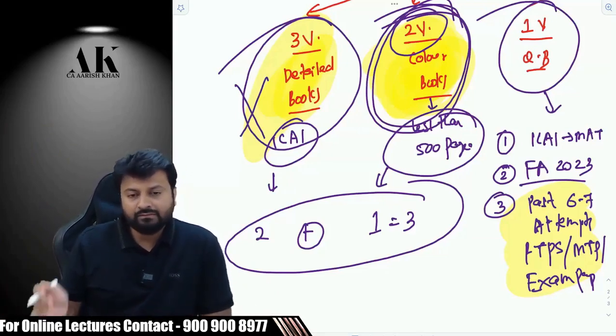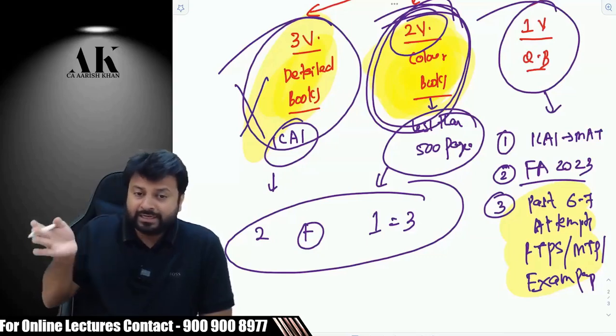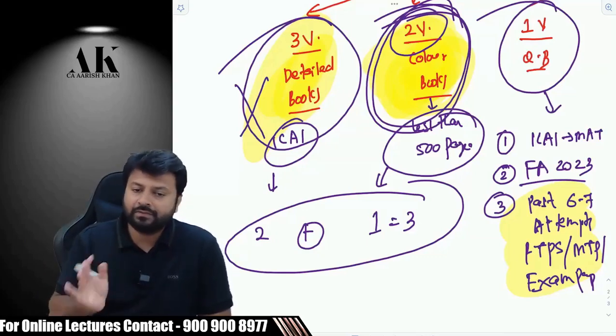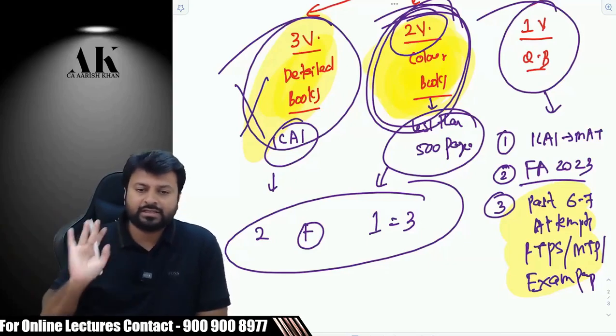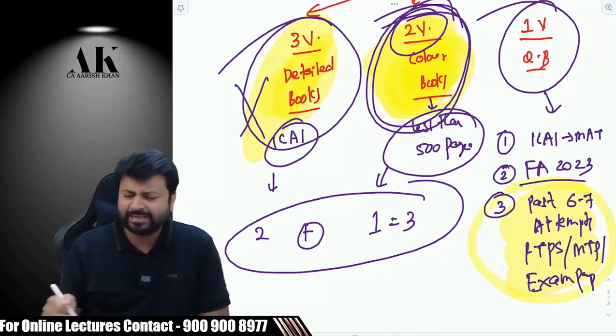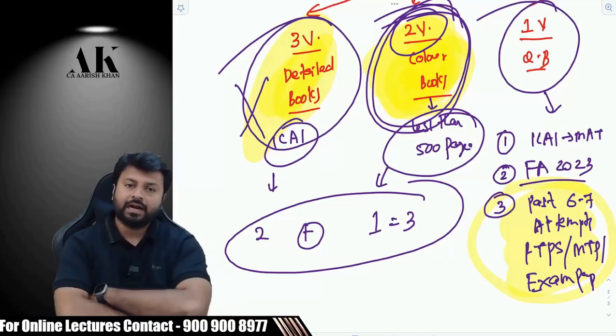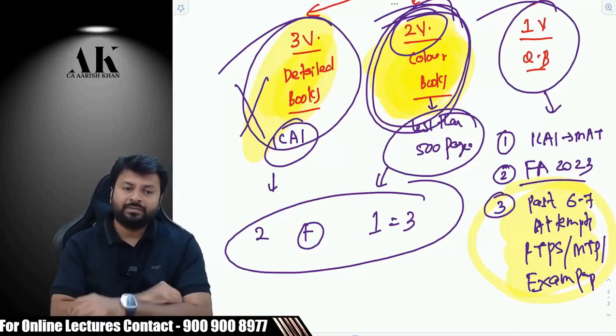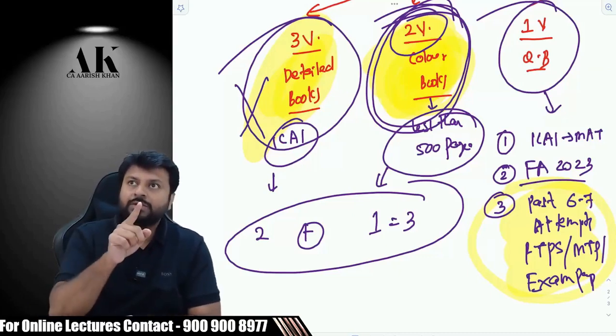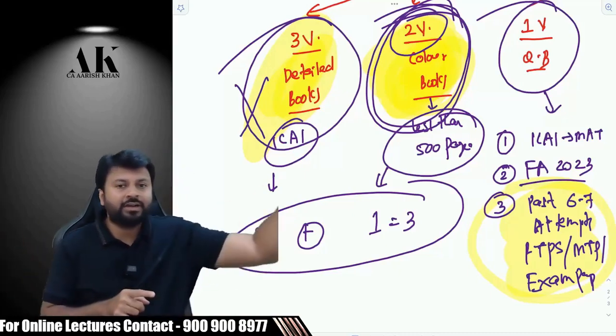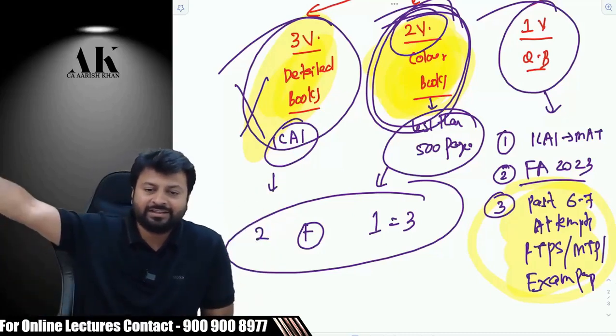So right now, whatever RTPs are released by ICAI till the date of taking the lecture, we will be discussing all of them, considering the last 6 to 7 attempts. That will give you an exact idea of where we stand. Are we able to apply provisions? Are we able to solve one question of PGBP and suddenly one question of TDS and suddenly one question of assessment and then again one question of international tax?